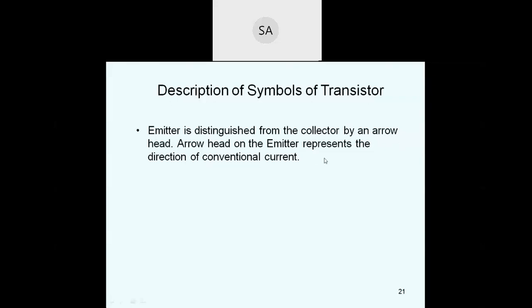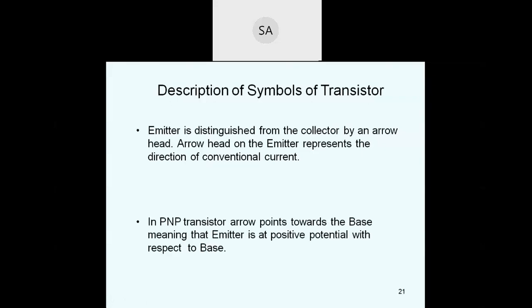The arrow head on the emitter represents the direction of the conventional current. In a PNP transistor, the arrow points towards the base, meaning that the emitter is at positive potential with respect to the base.